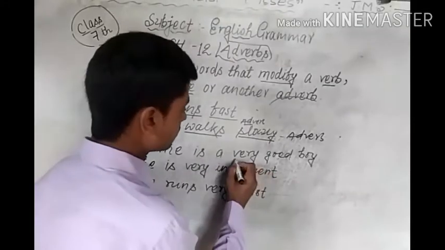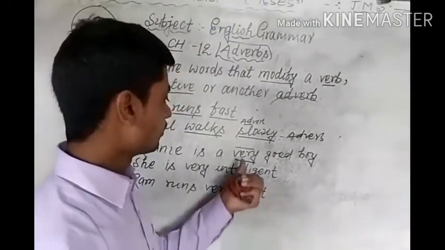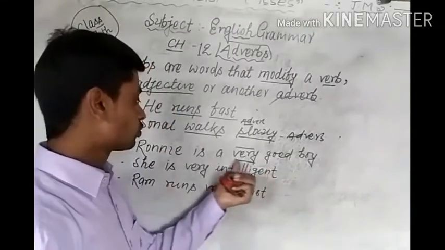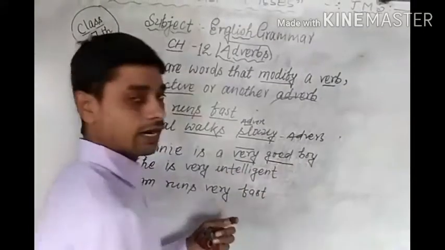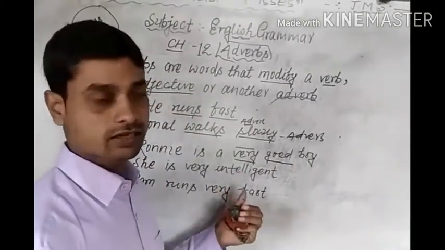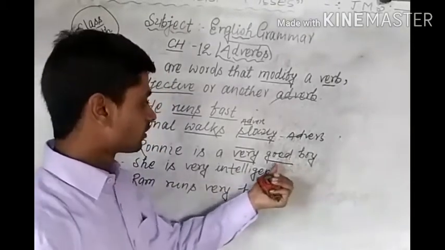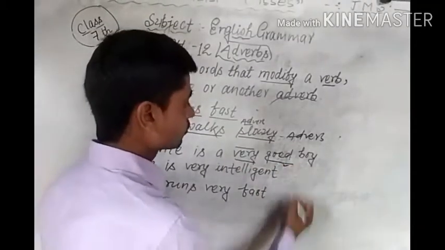Students, in this sentence, very is the adverb. But how can we say very is modifying the adjective? In the third example, good is the adjective. That is, what kind of boy is Ronnie? Ronnie is a good boy. So the word very is modifying the quality of good.